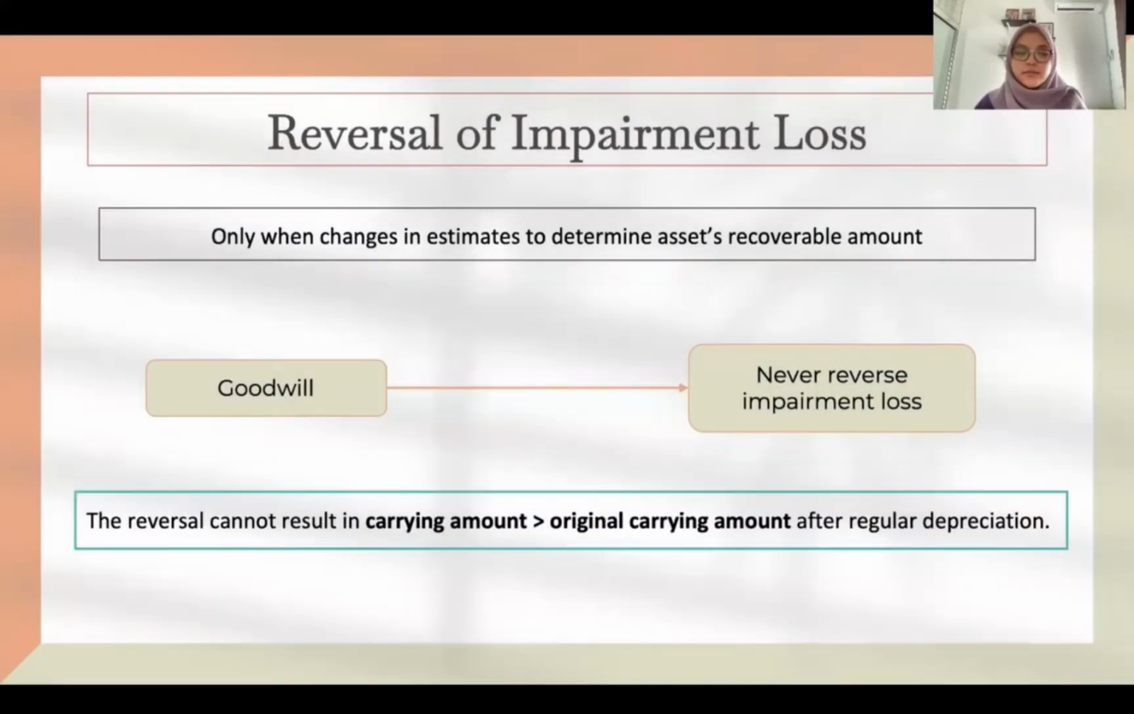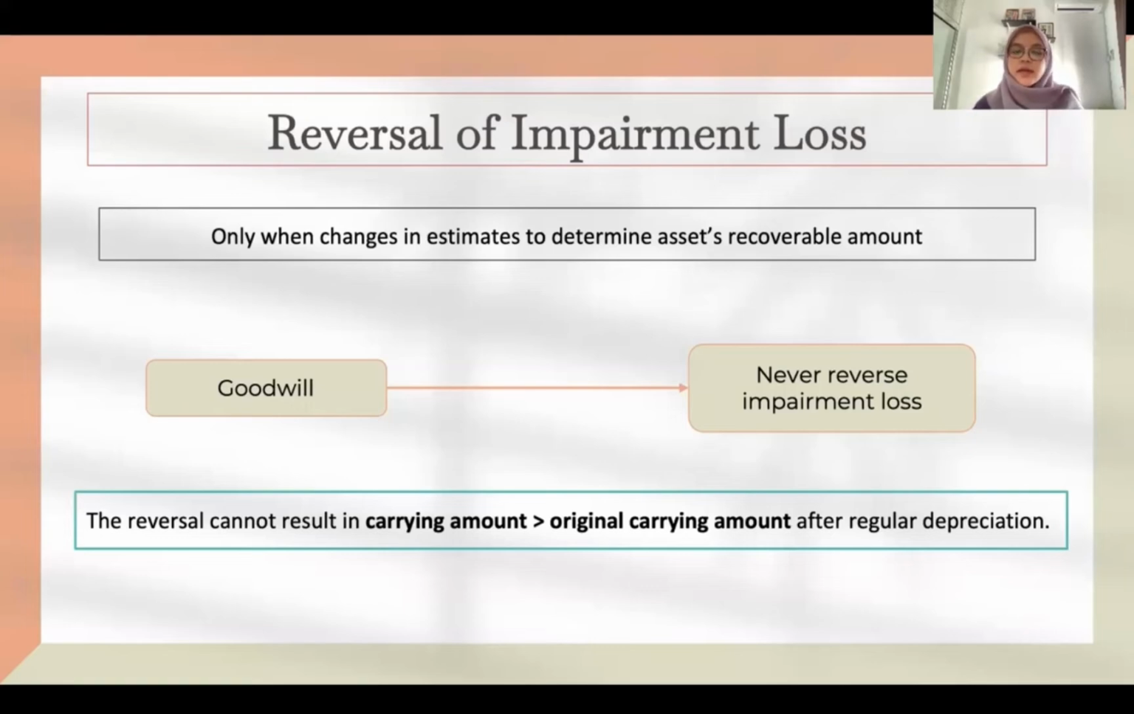Next, the reversal of impairment loss must result only from changes in estimates used to determine the asset's recoverable amount. In other words, an entity cannot simply indicate an amount for the reversal of impairment loss due to the unwinding of the discount or the accumulating depreciation of that particular asset.